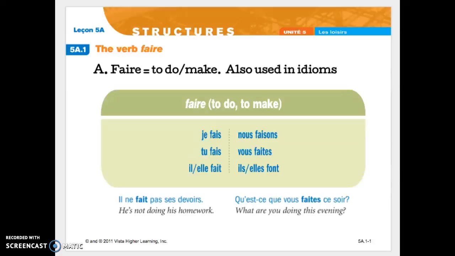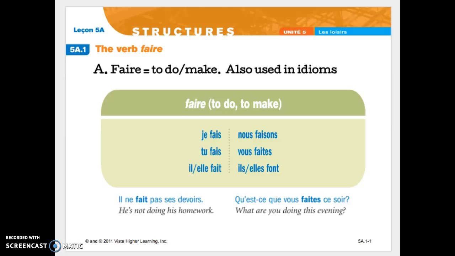Welcome to the 5A.1 note set on the verb faire. Faire is probably one of the most important verbs in the French language. It means to do and to make by itself, and it's also used in a ton of French idioms. This slide shows you the conjugation.